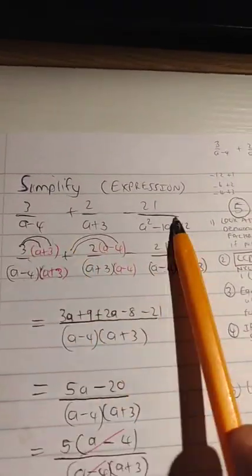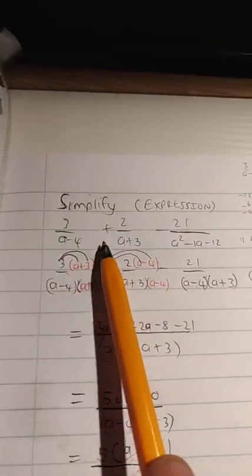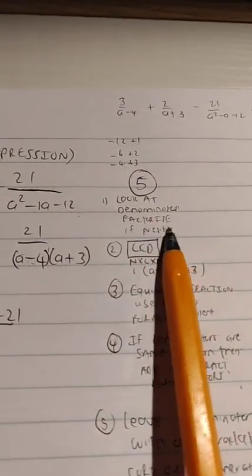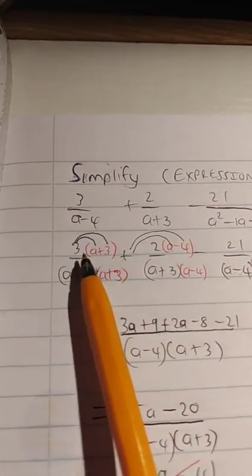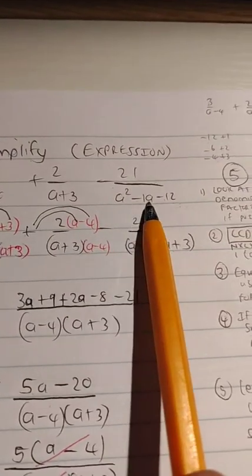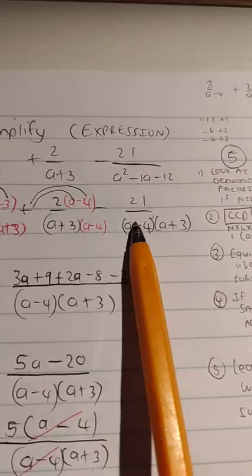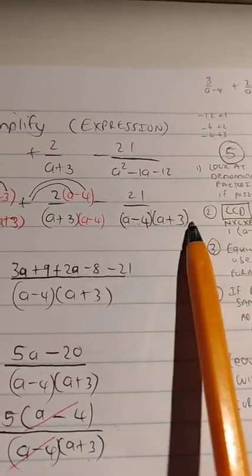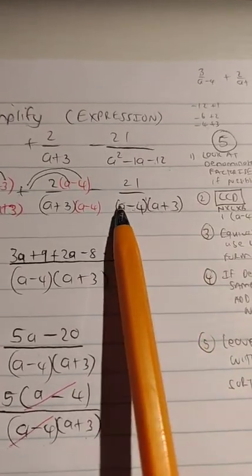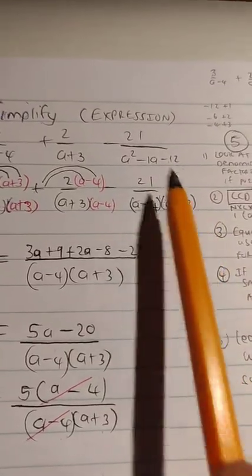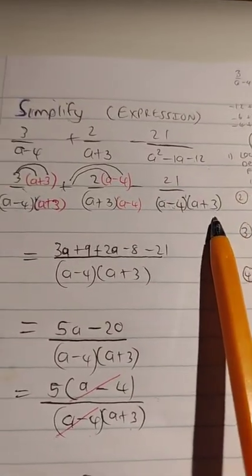When we do these types of questions, we first look at the denominator. That's the first thing we do. We then factorize it if possible, which is why a minus 4, we put it in brackets initially, a plus 3 we put in brackets, and then a squared minus a minus 12 we factorized using our understanding of trinomial expressions to get a minus 4 into a plus 3. That's how we got the factorization of a squared minus a minus 12.